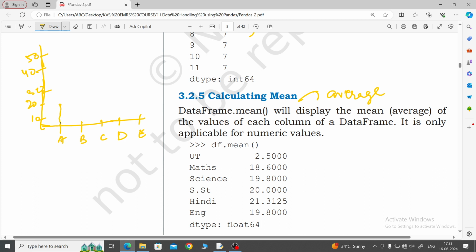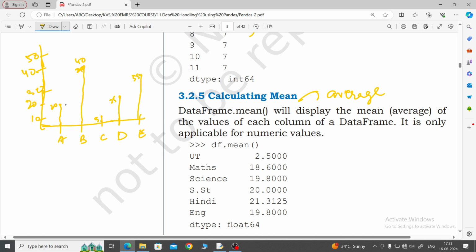Okay, data is here. Now B has given 40 rupees, like this. C has given 5 rupees. This is 40, this is 20. D has given 25, so it will come like this. E has given 35.